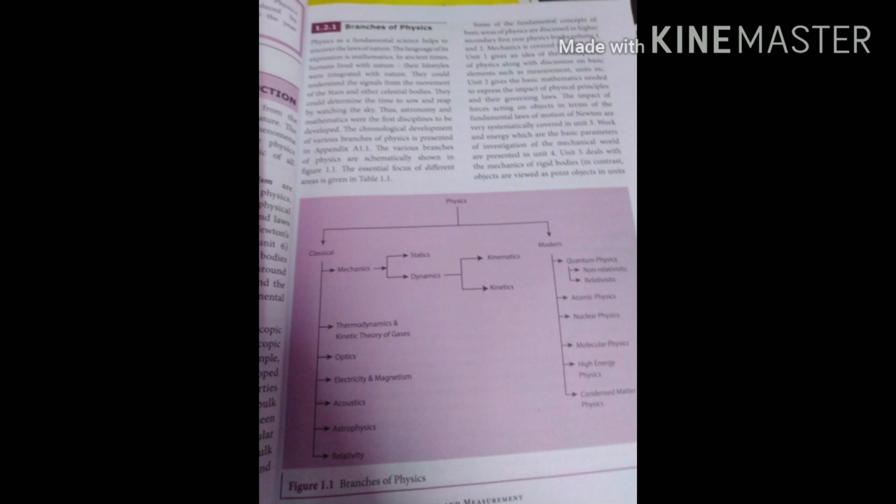These are all under the category of classical. For modern physics, there are quantum physics, non-relativistic, relativistic, atomic, nuclear, molecular, high energy physics, and lastly condensed matter physics. These are all under the category of modern physics.